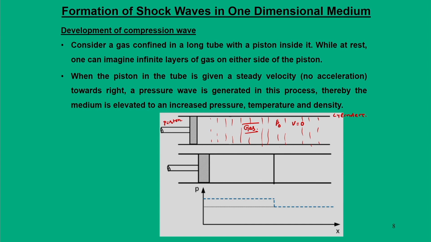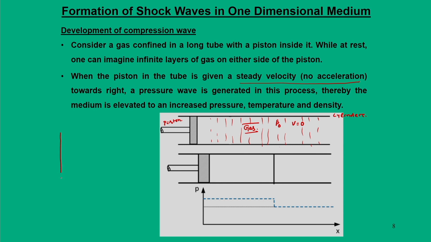Now, in the next event, this is the initial situation, and after the initial time the piston of the tube is given a steady velocity, that is with no acceleration, towards the right.